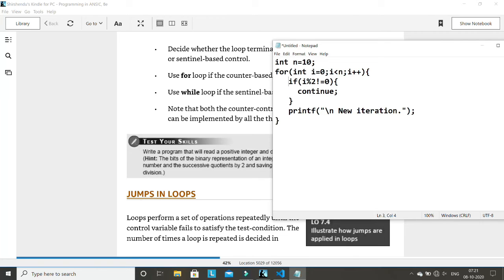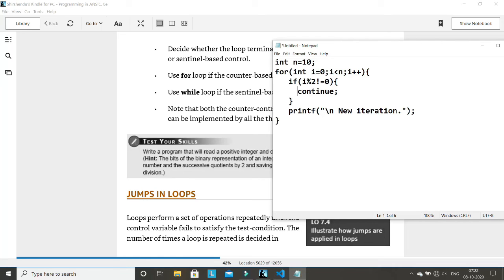Basically, if you assume that there is no such line here, then new iteration will print 10 times. But if you write this line, it is saying if i mod 2 not equal to 0, meaning it is checking whether i is even or not. If i is not even, it will go for continue, and if i is even, it will not go for continue, it will directly come here. So what is the purpose of continue here? Whenever you write a continue statement inside any loop, not just a for loop, it will jump from here directly to here. Continue means it will go directly to the next iteration, it will not go here.